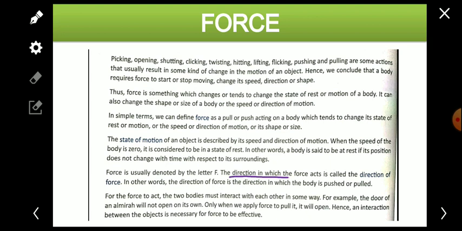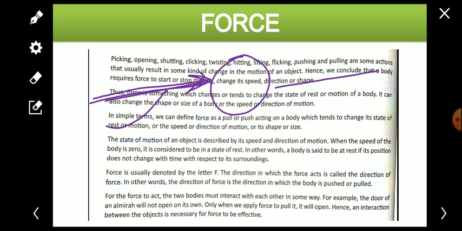The direction in which the force acts is called the direction of force. The direction in which the force is applied, that direction is known as the direction of the force. Suppose that the ball is here, and the ball is kicked from here to here in this direction, then this is the direction of the force. If the ball is kicked in this direction, then the ball will move in this direction.